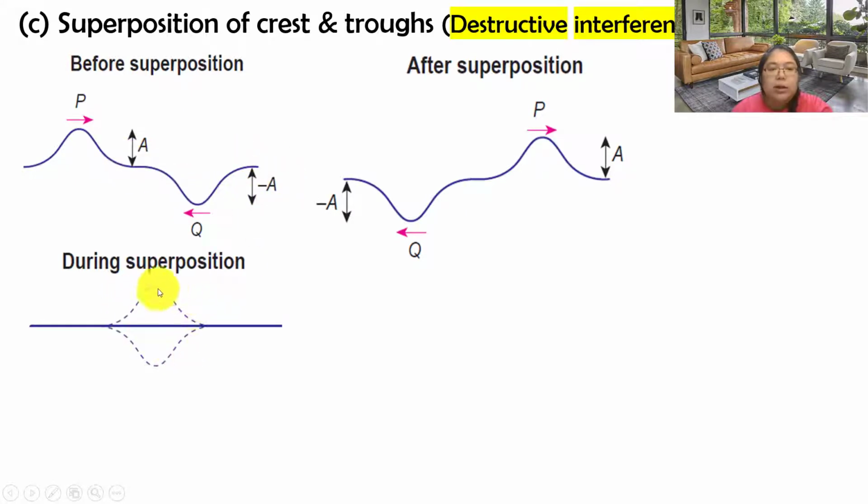Okay, during the superposition, then what happened? A will minus another A, so this part they will become 0. This one becomes 0, so they will become flat. After superposition, the P will continue to move to the right hand side, Q will continue to move to the left hand side. Okay, let's see here.